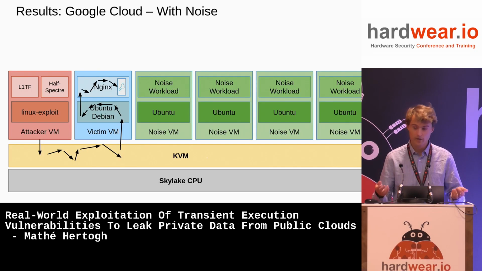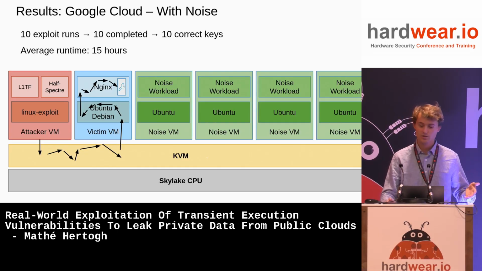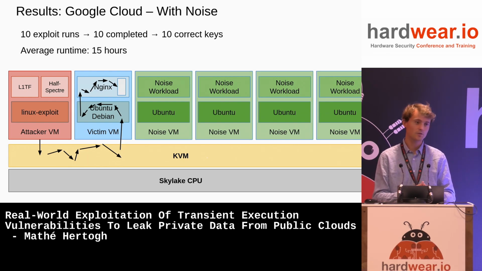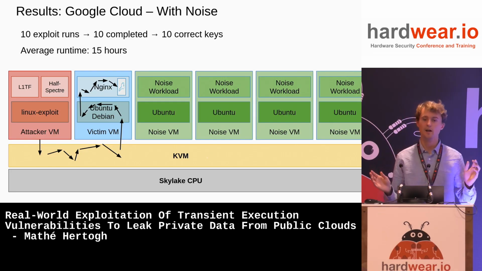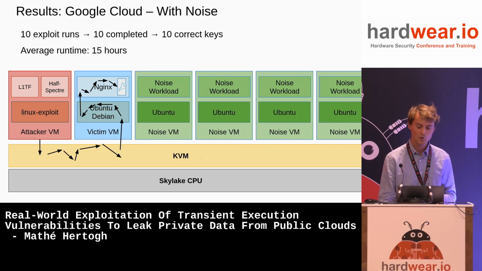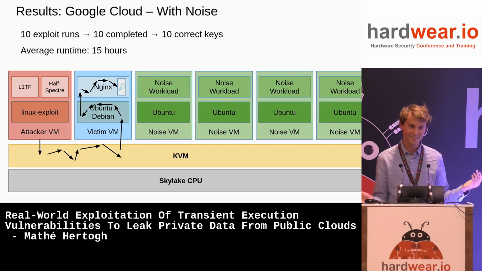And then we ran the exploit again. So when we ran it 10 times, it completed 10 times and we got 10 correct keys. Average runtime was 15 hours, and the standard deviation here is like 8 hours. So it's like the same time. So the conclusion is the noise doesn't matter.